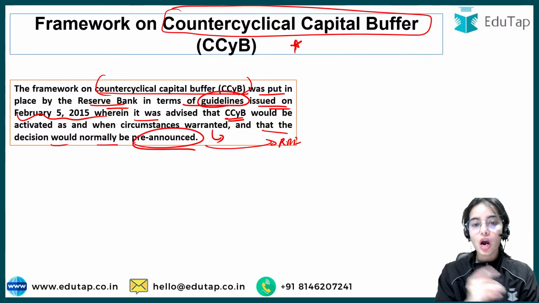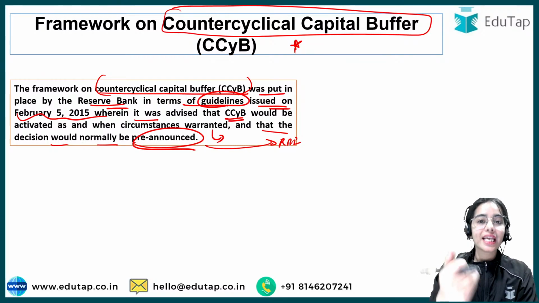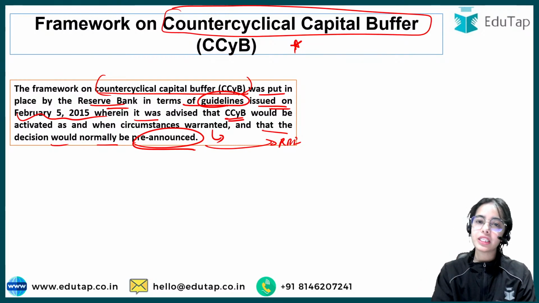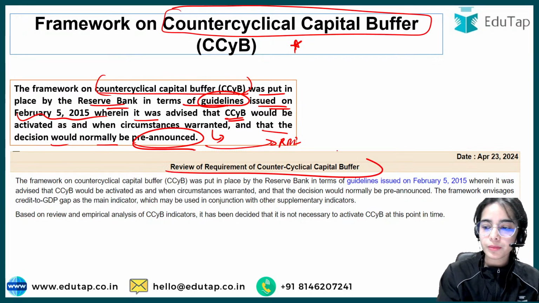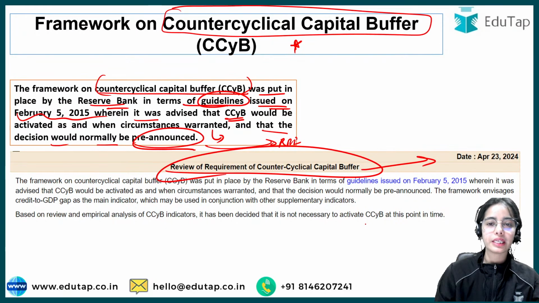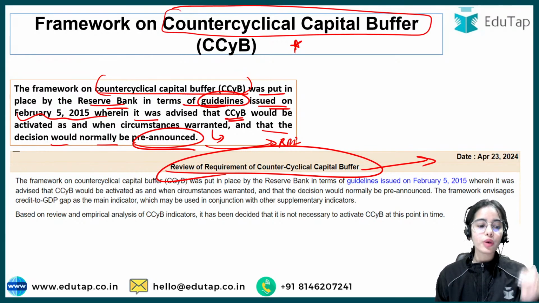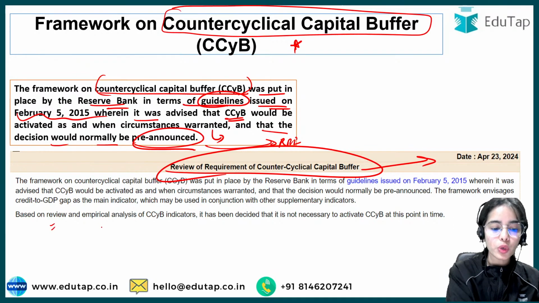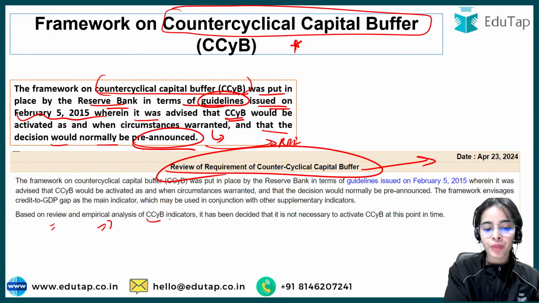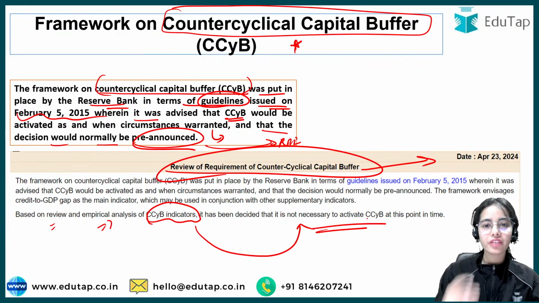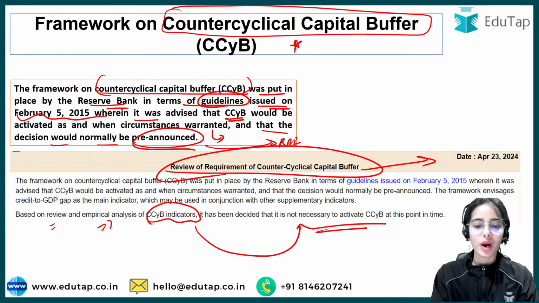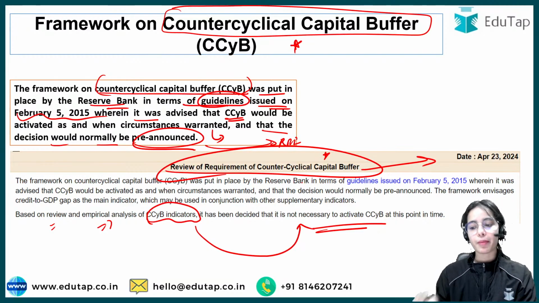How many months or days before, the announcement will happen, that also we will understand. So this is the news article that has been recently released. This is the press release that the Reserve Bank of India has released, that for now it has been decided, based on the review and empirical analysis of the CCYB indicators, that it is not required to activate the counter-cyclical capital buffer for now.